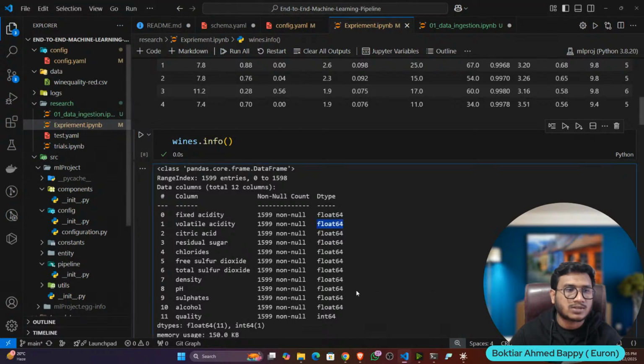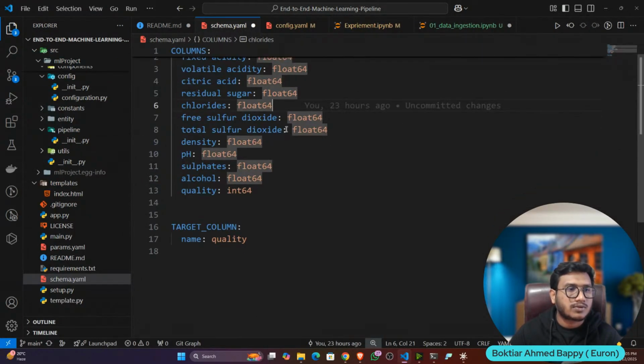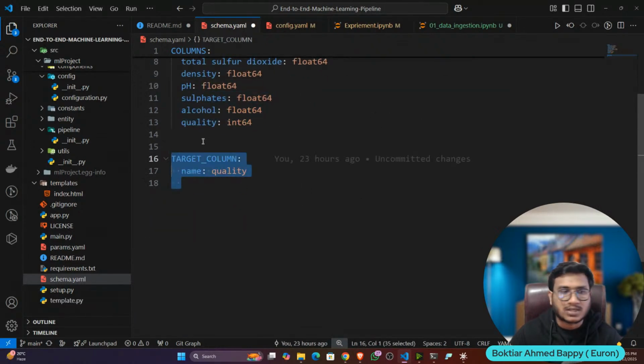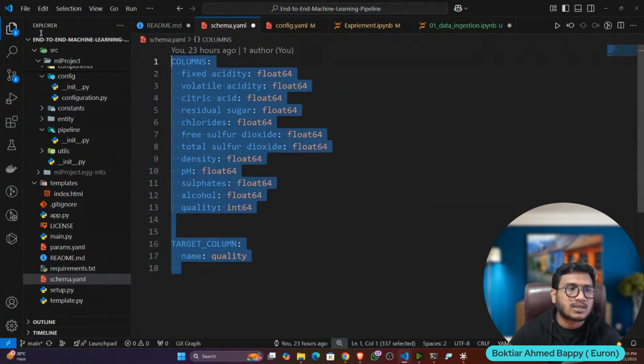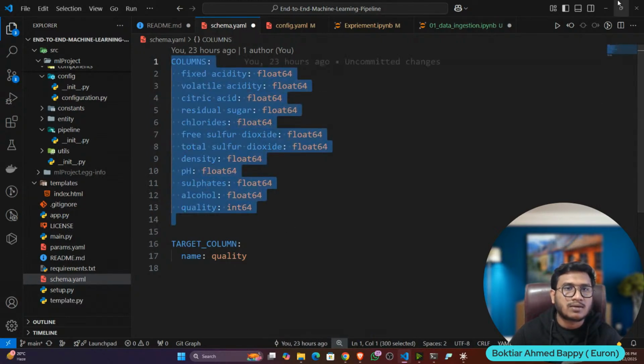This you have to mention in the schema at the end. You can see that: float, float, float, float, and so on. We have also mentioned the target column, which is nothing but my quality. This is called the schema of your data. Whenever we do the data validation, we will match this schema with our file.